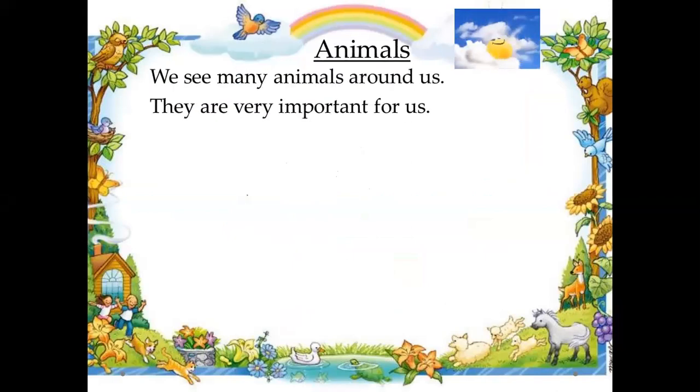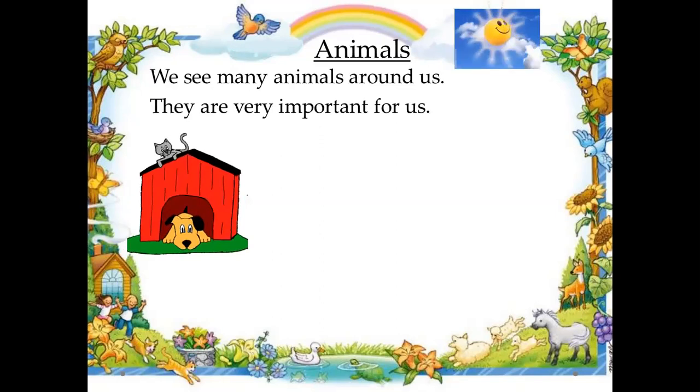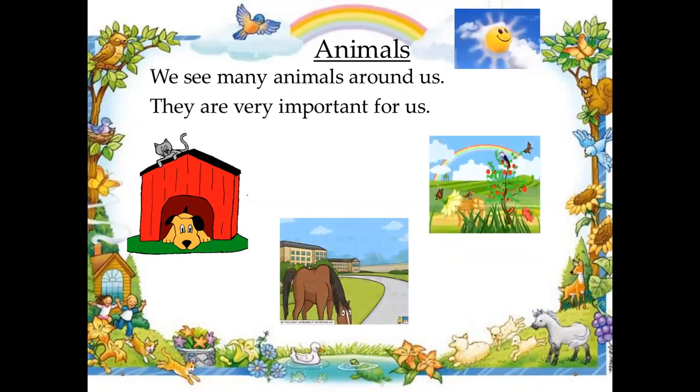Dear children, do you know anything about animals? If you don't, then join me here. I'll give you a short idea about animals. We see many animals around us. They are very important for us. Like, mostly we see cats and dogs in the home, and horses on the road, and birds on the branches of the tree, and most of the time they are flying in the sky.